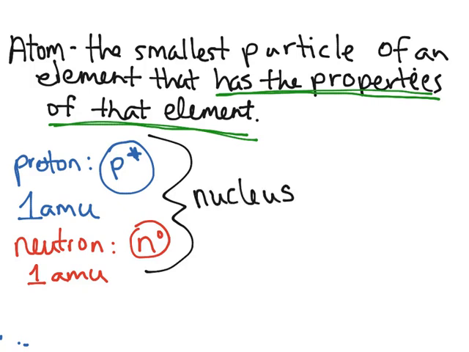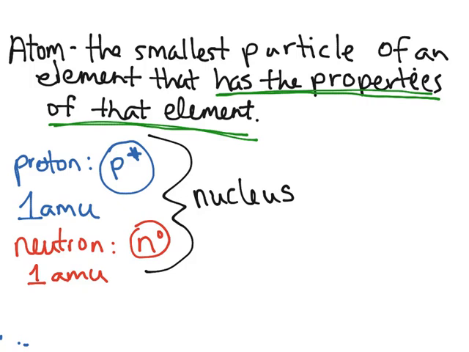Now, this is not to be confused with the nucleus of a cell. Last year in biology, you talked about cells and parts of the cells, and you learned that the nucleus was the brain of the cell. That's absolutely true. But we also use the word nucleus to describe the central part of the atom, and they're very, very different things. An atom, remember, is the smallest particle of an element, whereas the nucleus of a cell is made up of lots and lots of molecules that are made up of lots and lots of different atoms. So it's really important to keep that difference in mind.